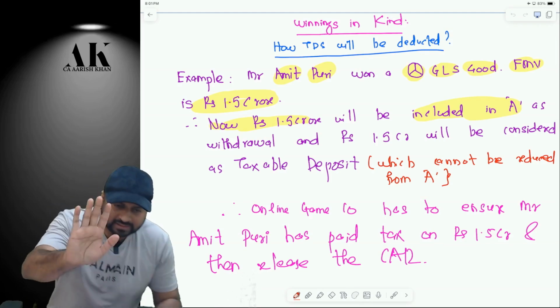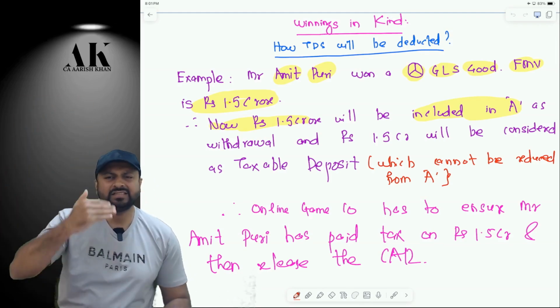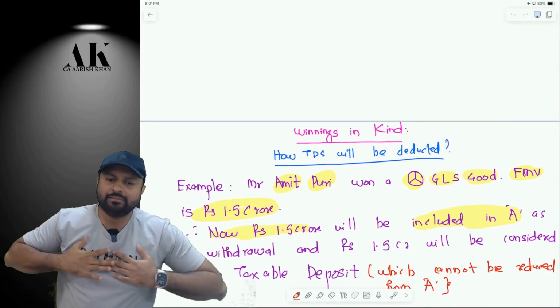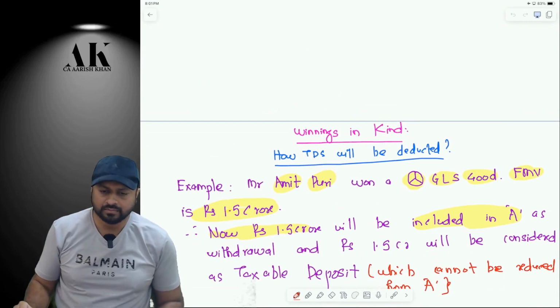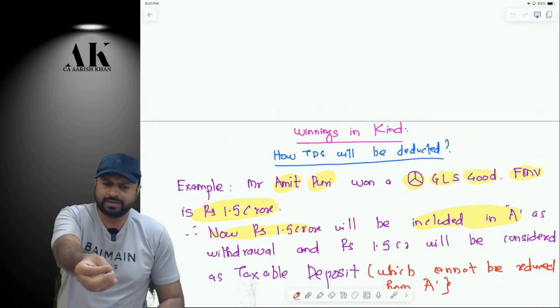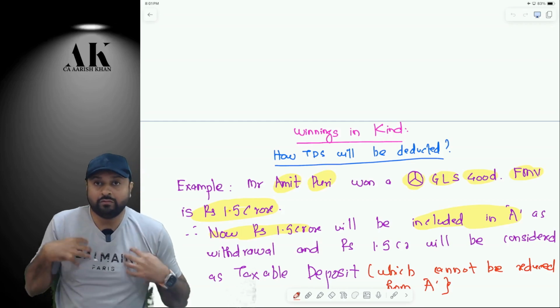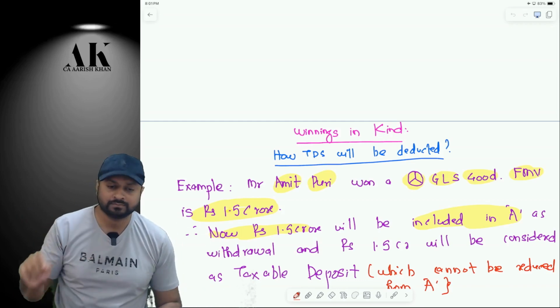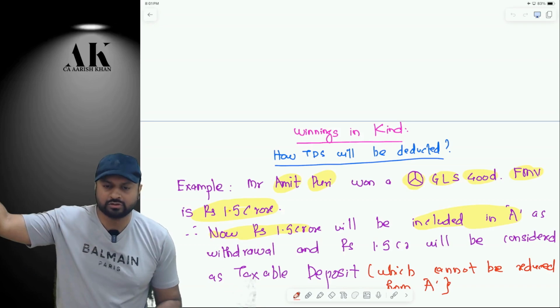Now, one more thing, which we have done earlier. Listen. In case of winning in kind, suppose I am Dream 11 and you are the winner and I am giving you the car. You are liable to pay tax on 1.5 crore rupees. Now, how will I deduct TDS? Is it possible for me to deduct TDS in case of winning in kind? The answer is no.